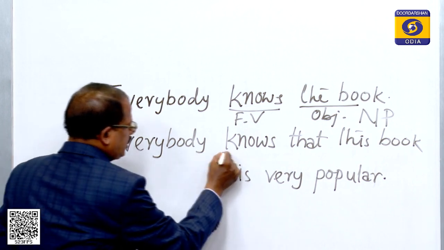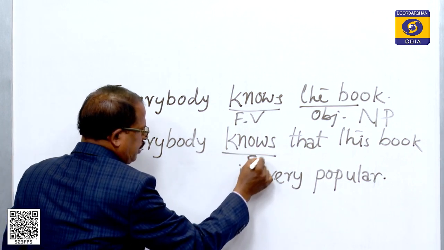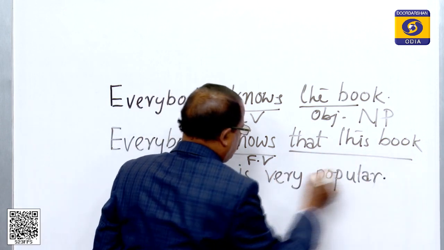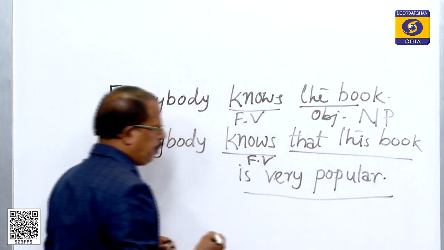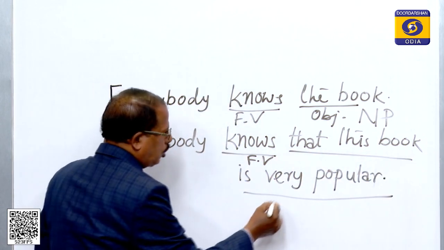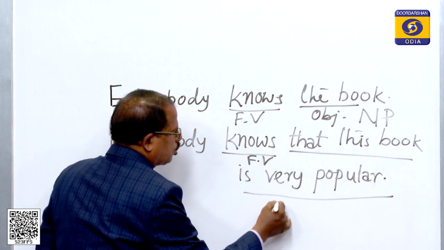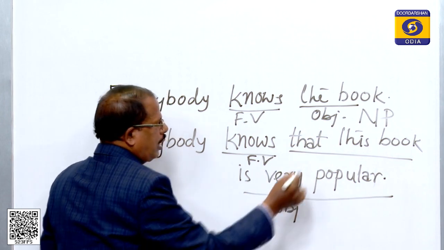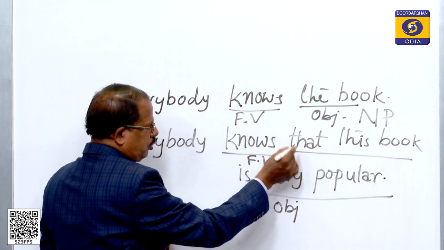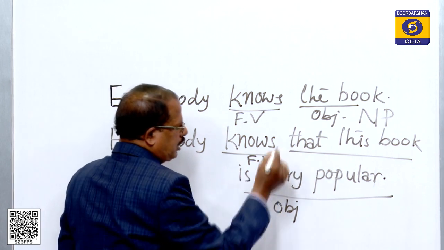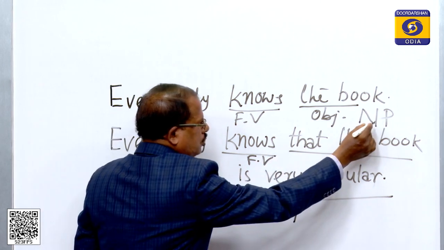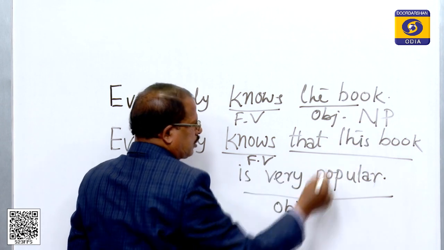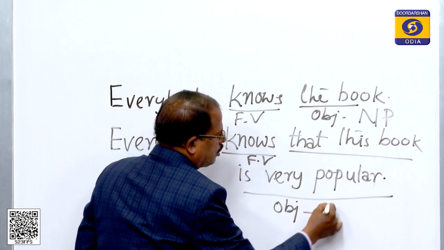And here the same finite verb is used, followed by that this book is very popular. This part also functions like an object, and it is a clause beginning with that, used in place of the noun phrase. This is called a noun clause.